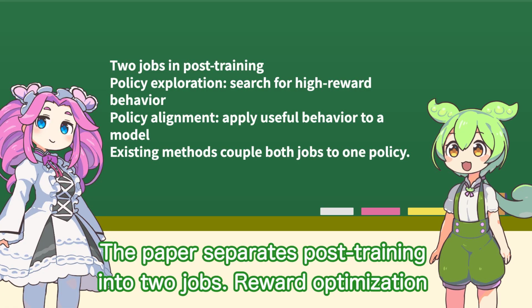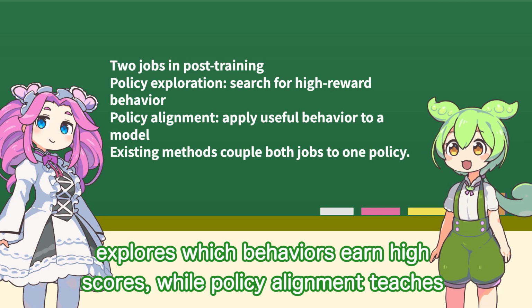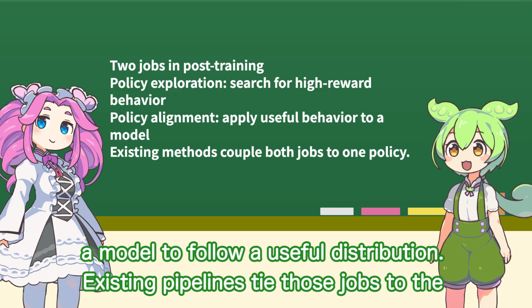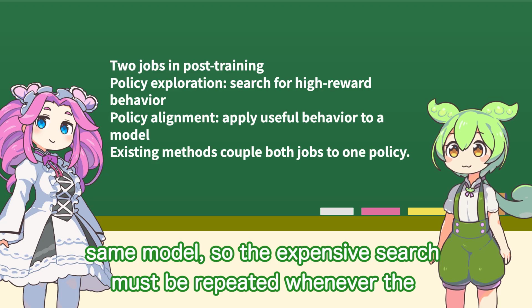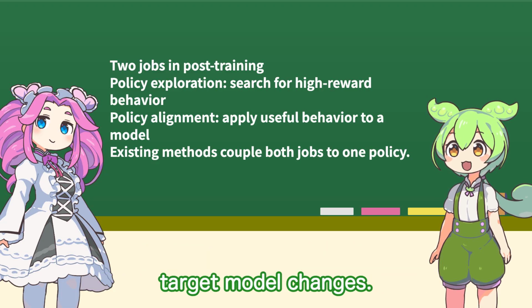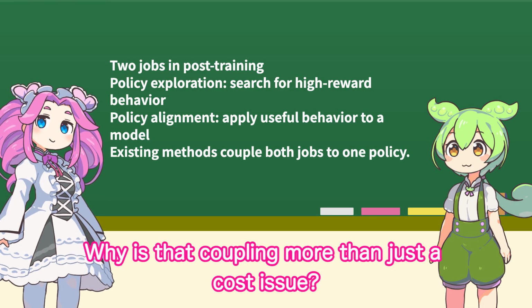The paper separates post-training into two jobs. Reward optimization explores which behaviors earn high scores, while policy alignment teaches a model to follow a useful distribution. Existing pipelines tie those jobs to the same model, so the expensive search must be repeated whenever the target model changes. Why is that coupling more than just a cost issue?